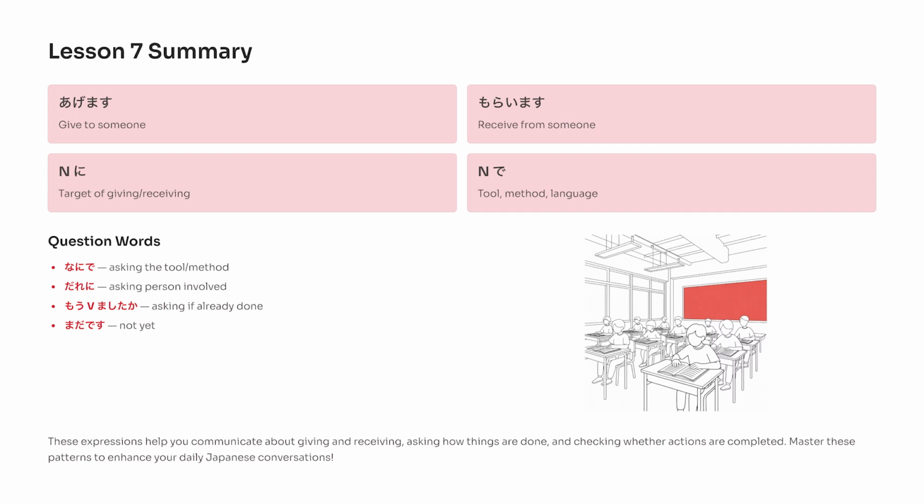Then, we practiced important question expressions like 何で asking with what, 誰に asking to whom, and もう verb ましたか asking whether something has already been done. Finally, we learned the useful expression まだです meaning not yet. These grammar patterns are very common in everyday Japanese conversation, so try using them in your daily practice.